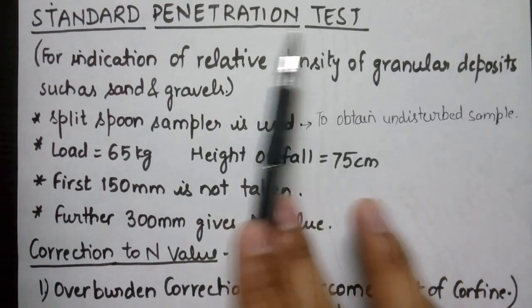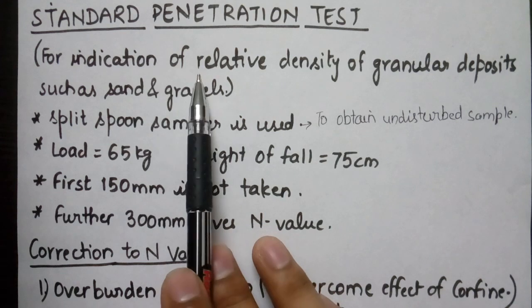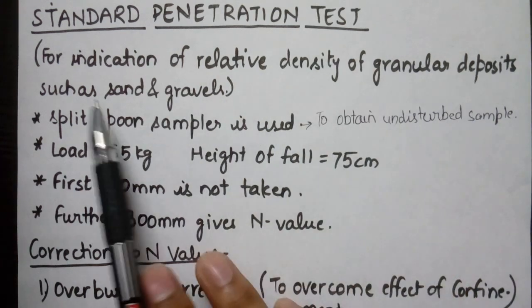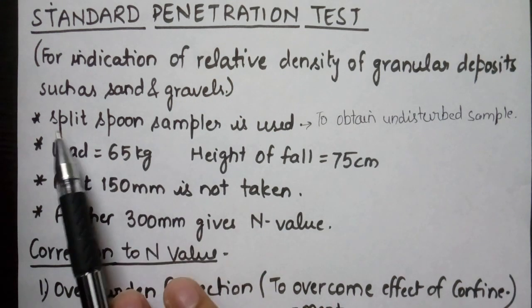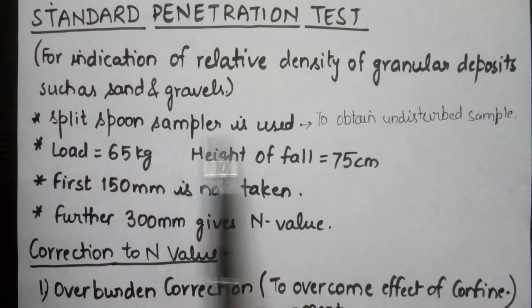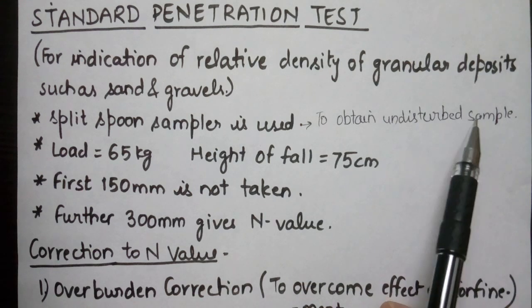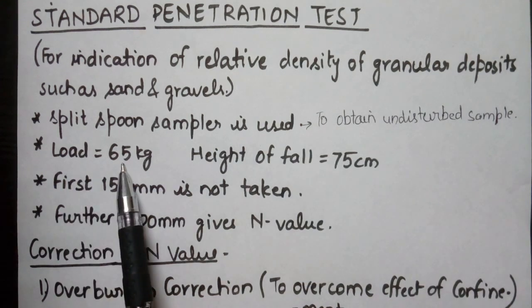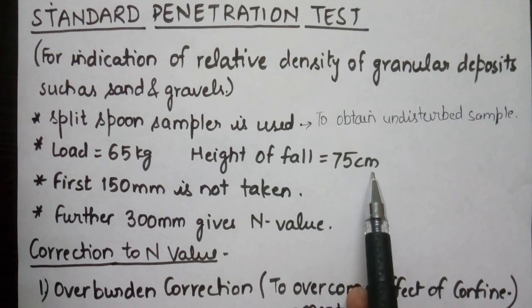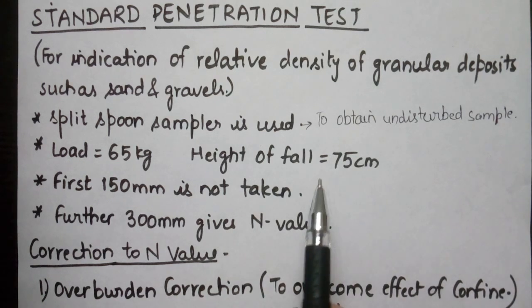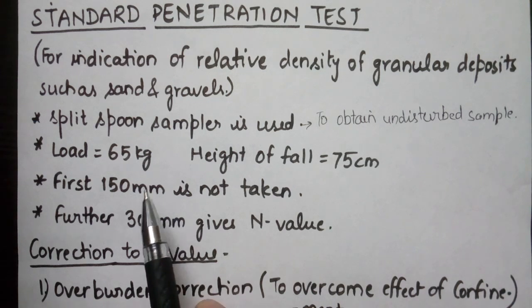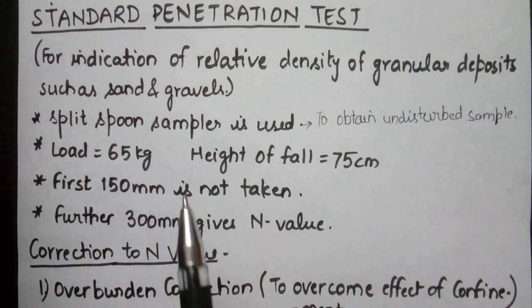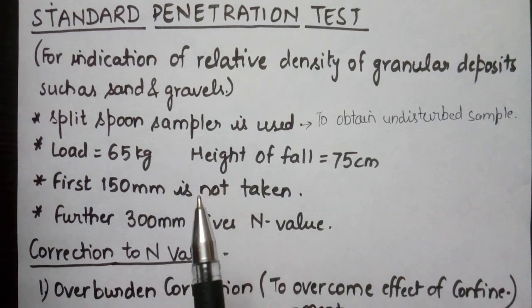Standard penetration test. This test is used for the indication of relative density of granular deposits such as sand and gravels. Now in this test, sometimes we use a split spoon sampler to obtain the sample. The load is 65 kg and the height of fall is 75 cm. In this test, the sample tube is driven 150 mm into the ground, and the number of blows needed for the tube to penetrate each 150 mm up to a depth of 450 mm is recorded.